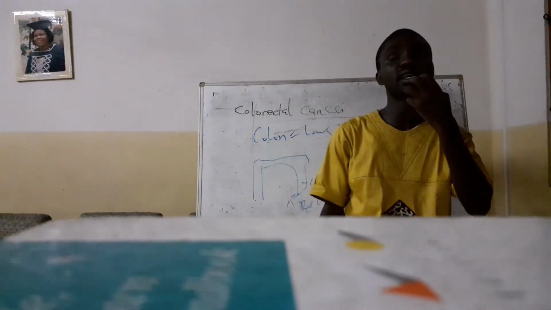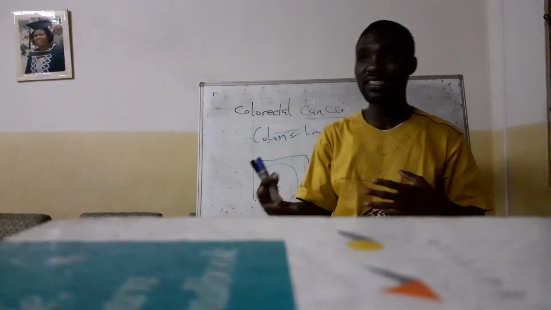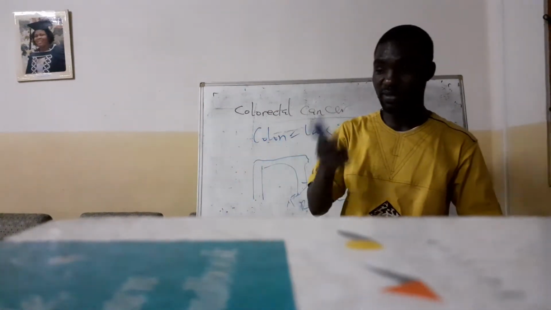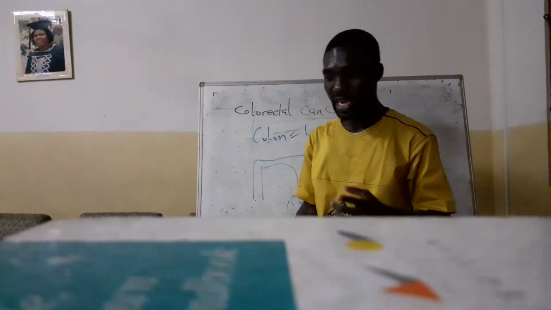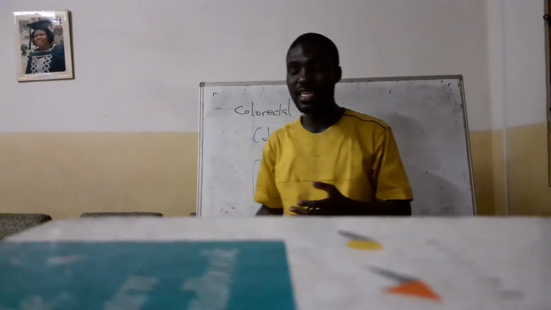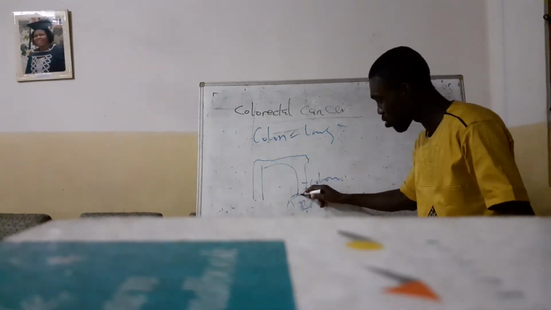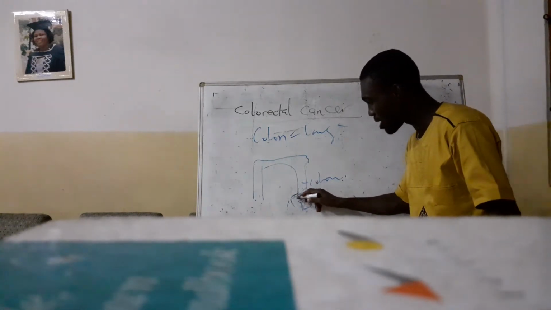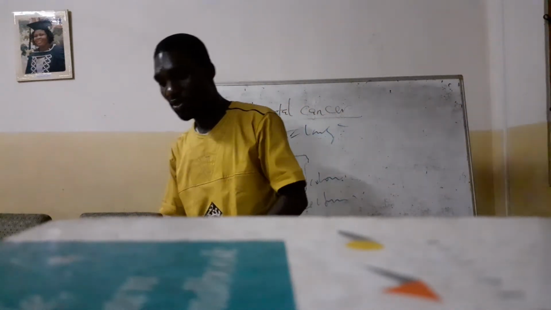From the mouth, the esophagus, the stomach, the small intestines, the large intestines, and the accessory organs like the liver and the pancreas, the majority of cancers occur in the colon, and about 2/3 of these occur in the rectosigmoid area, where the end of the colon joins the rectum.